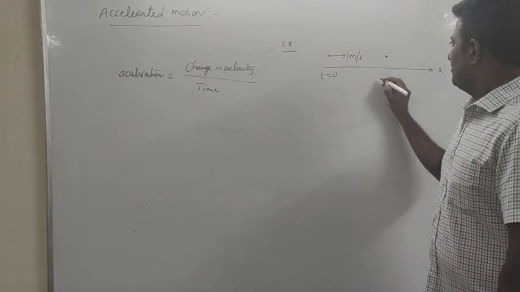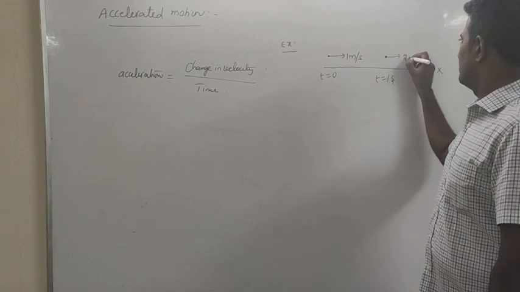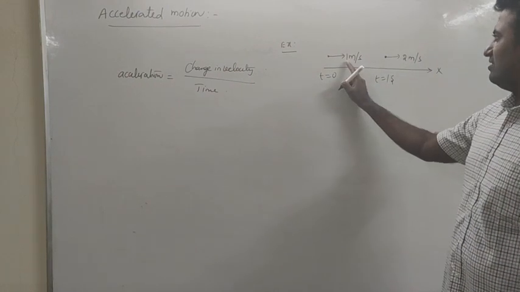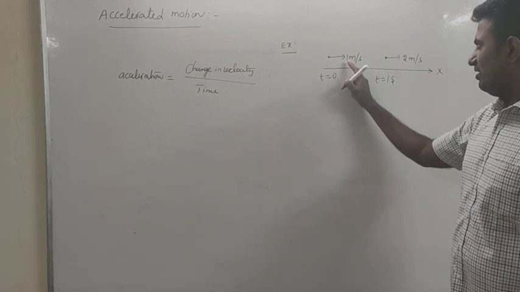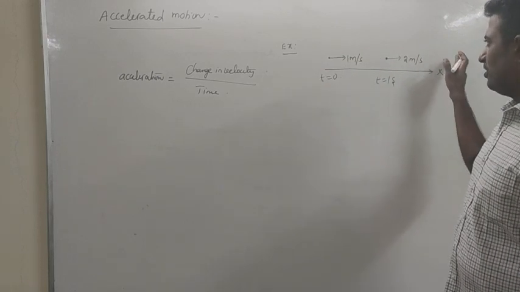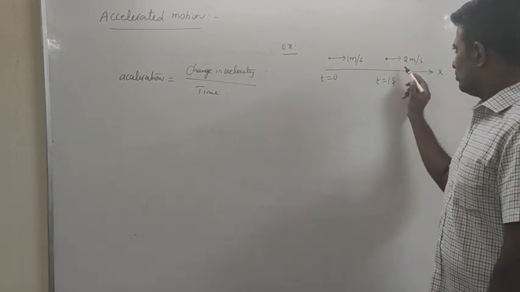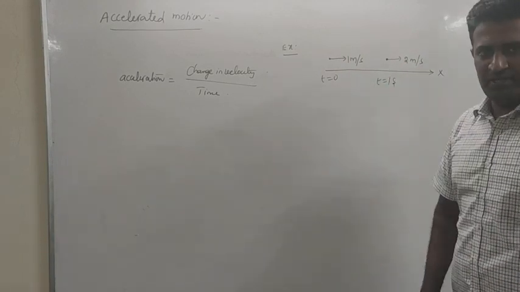After certain time, t equal to 1 second, its velocity has become 2 meter per second. There is a change in magnitude of velocity. There is no change in direction of velocity. Have you observed? The particle is moving along positive x only. This motion can be treated as accelerated motion due to change in magnitude of velocity.